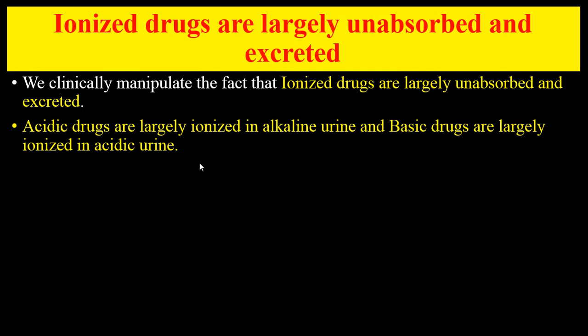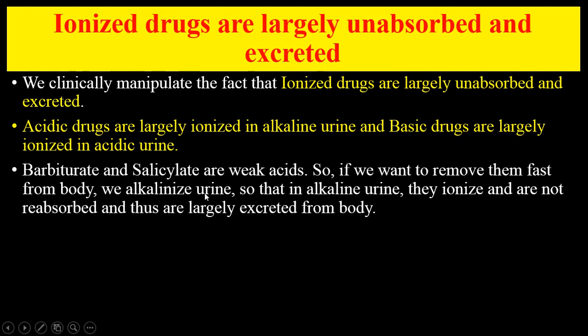Henderson-Hasselbalch equation nicely explains this. Acidic drugs are largely ionized in alkaline urine, and basic drugs are largely ionized in acidic urine or acidic medium. So what we do is, barbiturates and salicylates are weak acids. If we want to remove them fast from the body, we alkalinize urine because they are acid drugs, so that in alkaline urine they ionize and are not reabsorbed, and they are largely excreted from the body.